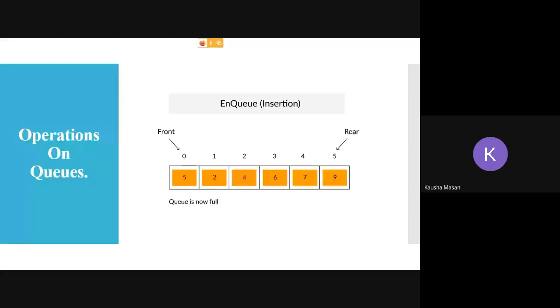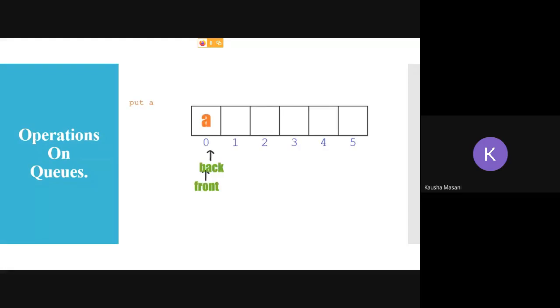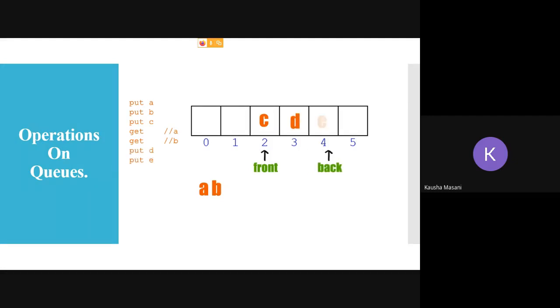We are going for NQ, so rear is getting incremented. Now we are going for DQ, so front is getting incremented and elements are removed. Initially, front and rear are equal to -1. This was another example, the last which we had seen. Front gets incremented, removing all the elements. Rear gets incremented when it is adding.